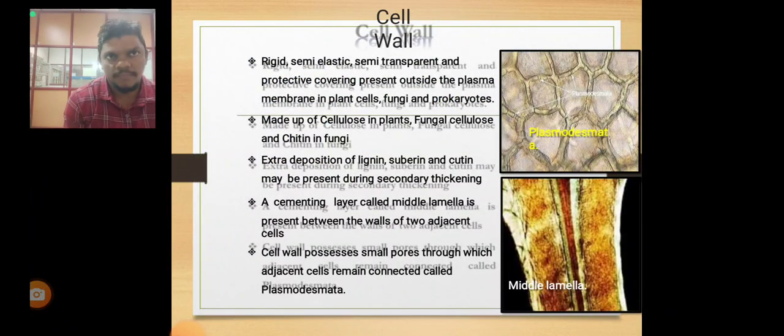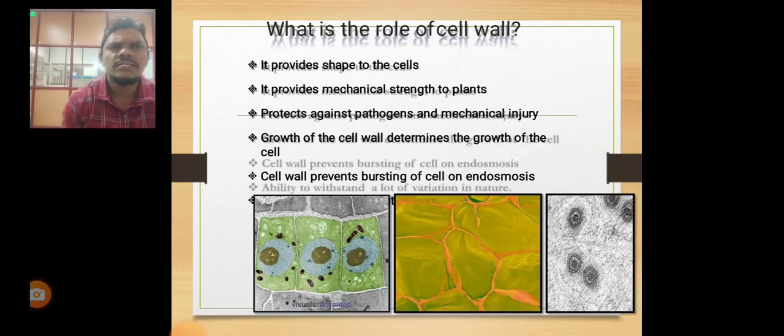The cell wall is rigid, semi-elastic, and semi-transparent, a protective covering present outside the plasma membrane. It is made up of cellulose in plants and chitin in fungi. Extra deposition of lignin, suberin, and cutin may be present during secondary thickening. The cell wall possesses small pores through which adjacent cells remain connected, called plasmodesmata.